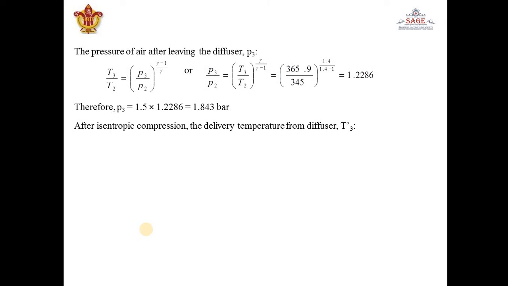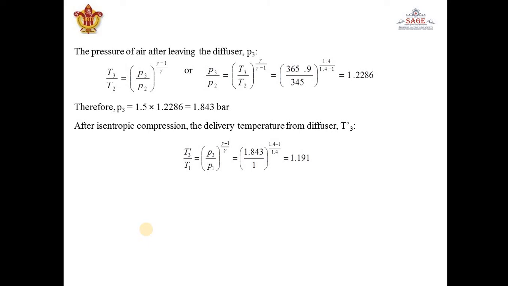After isentropic compression, the delivery temperature from diffuser will become T3 dash. T3 we have calculated, that is the actual temperature. Now if there is isentropic compression in the diffuser also, we have to calculate the value of T3 dash. So from 1 to 3 dash there will be direct isentropic compression, we are assuming. If there is isentropic compression, we will get a vertical straight line right from the air entering the impeller to the exit of the diffuser.